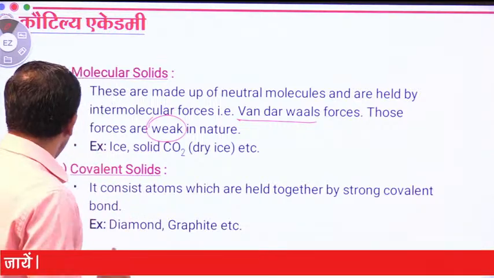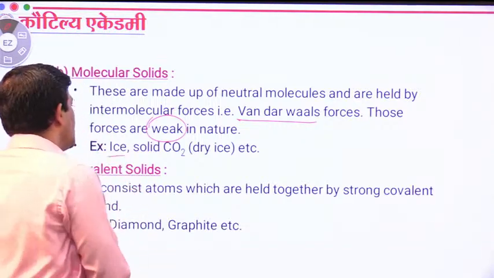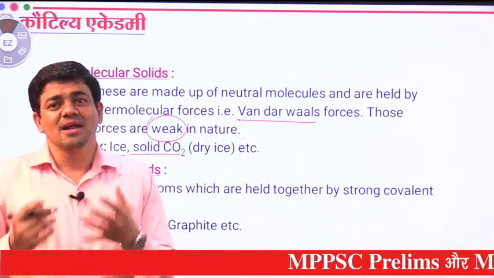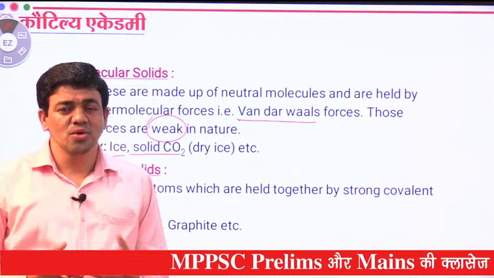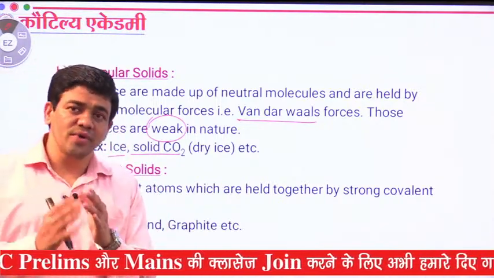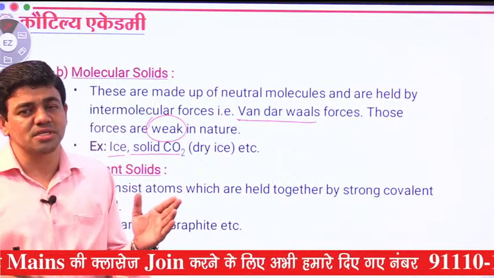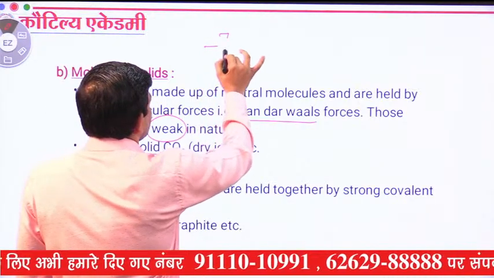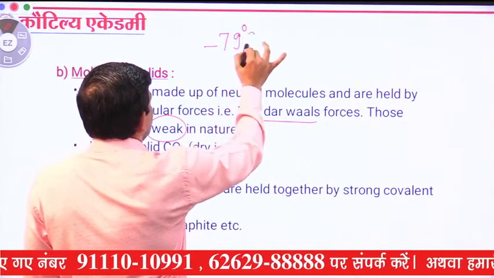Then here we have taken the examples: ice, solid carbon dioxide. Many people would think carbon dioxide is gaseous in nature, so how could it form solid carbon dioxide? Whenever you reduce its temperature, solid carbon dioxide can be formed at minus 79 degrees Celsius.